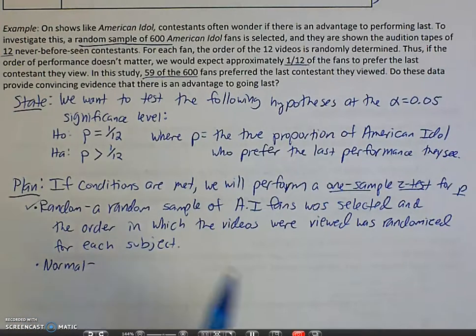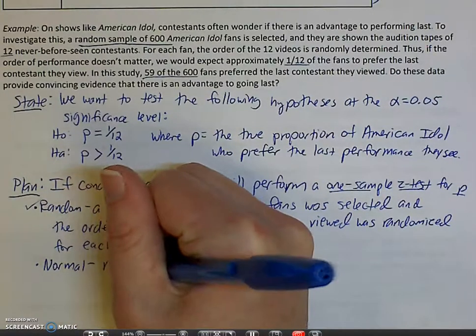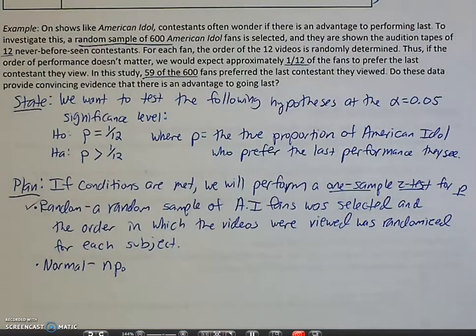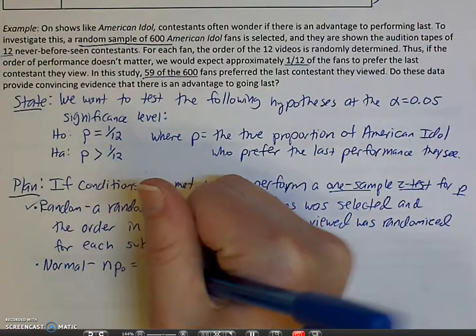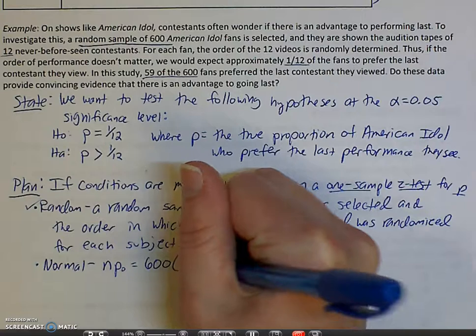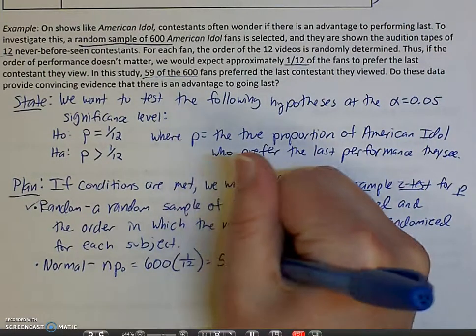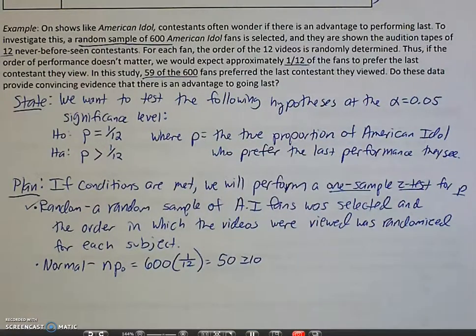Because I said the conditions should be able to be checked before you actually collect the data. So we need to check NP, and I'm going to put a sub-0 there just to show that it's from the claim. So N here was 600. My P for my claim was 1/12. 600 times 1/12 is 50. That's definitely greater than or equal to 10.